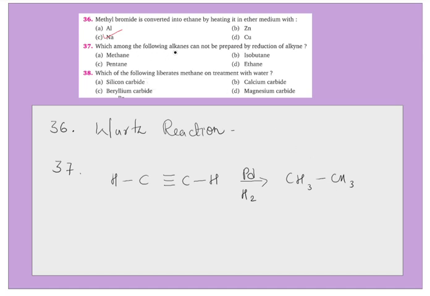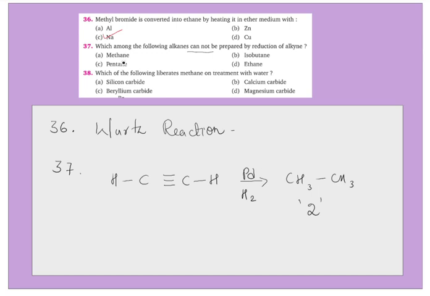The question says which of the following alkanes cannot be prepared? The first alkyne member is ethyne. Therefore, in the product, there will be a minimum of 2 carbons. So if you use ethyne, the product is ethane. If you use propyne, then propane.